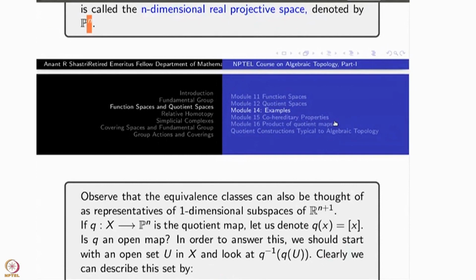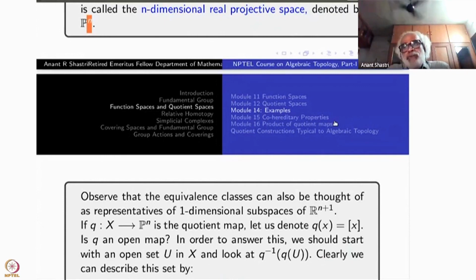My first question is, is Q an open mapping? An open map is a special kind of surjective map, right? So how do we answer whether Q is an open map or not? Start with an open set U. Q(U) must be open, but Q(U) is inside the projective space. The topology there is the quotient topology. That means what? Q inverse of Q(U) must be open.